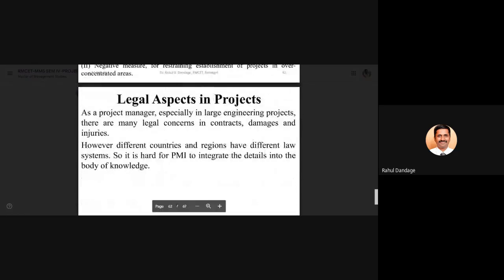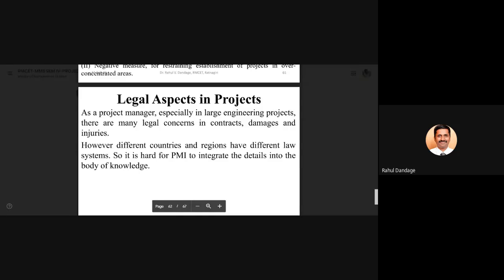Certain legal aspects. So as a project manager, there are many legal concerns with respect to the contracts, damages in the project, injuries, safety of the people. So many legal aspects we need to consider. But different countries, different regions, they have their different legal systems, legal provisions. So it is very difficult to draft some common legal aspects for a project.